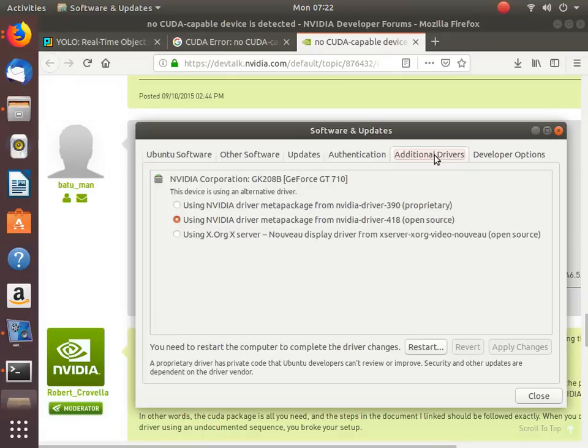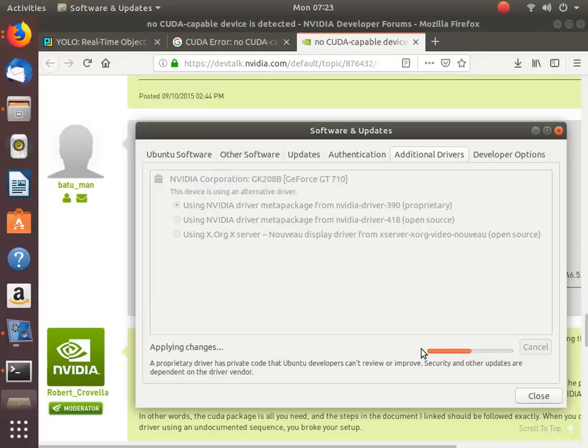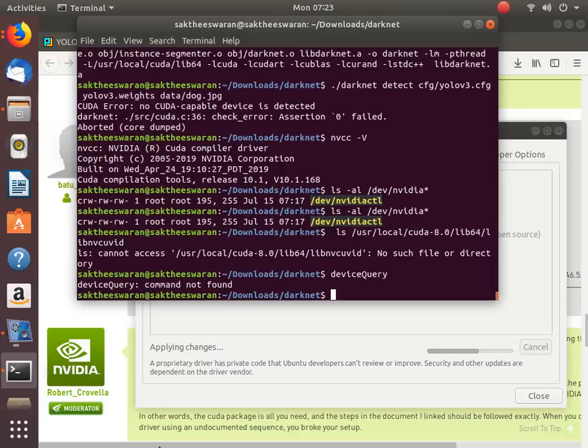Okay, let's go with this 418 driver or 390. This is a proprietary driver, but 418 is an open source one. Otherwise, we have to change the GCC version. So let's try to fix this problem.